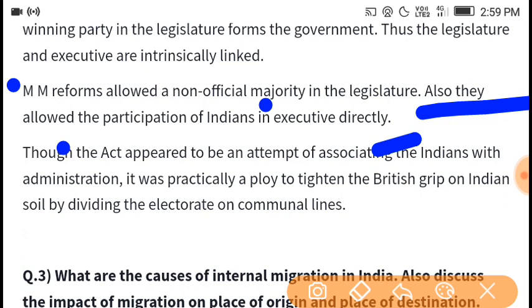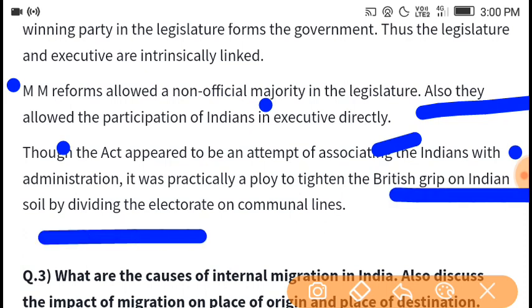Though the act appeared to be an attempt at associating Indians with the administration, it was practically a ploy to tighten the British grip on Indian soil by dividing the electorate along communal lines.